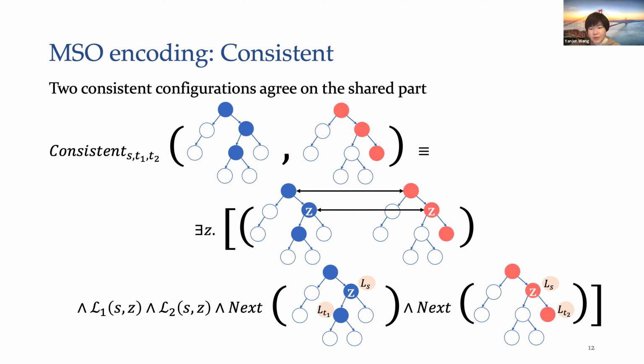Given two configurations, we also need to know whether they can occur in the same program execution. We call this consistency between two configurations. If two configurations are consistent, they should agree on the shared part. Given two configurations, there should exist a node Z where these two configurations agree on all the records prior to the diversion node Z. The next records after the diversion one can be reached at the same time.